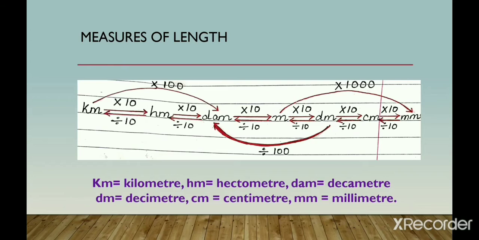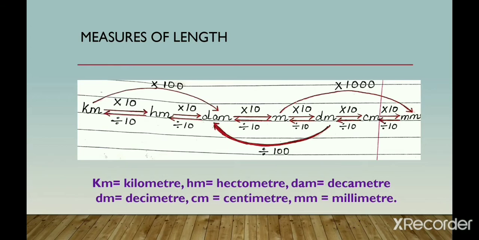If you want to convert kilometer to hectometer, you have to multiply with 10. Similarly, if you want to convert hectometer into decameter, again you have to multiply with 10. Decameter to meter, again multiply with 10. Meter to decimeter, multiply with 10. Decimeter to centimeter, multiply by 10. And centimeter to millimeter, again multiply by 10. If you want to go in reverse, means if you want to convert a smaller unit to a higher unit, then you have to divide with 10 in each step.